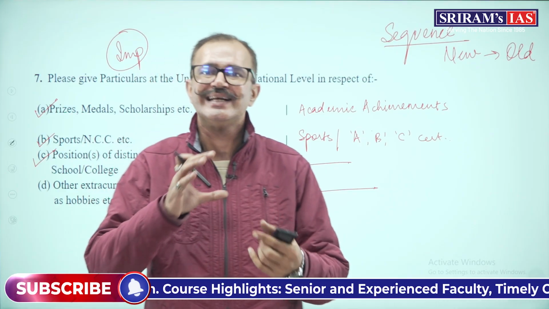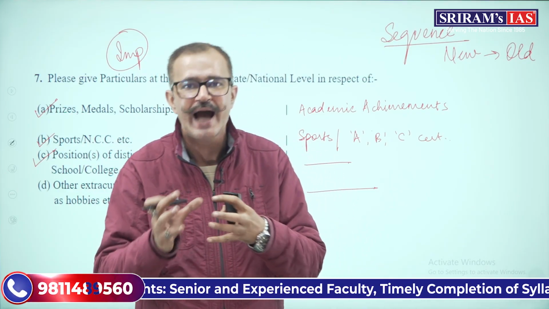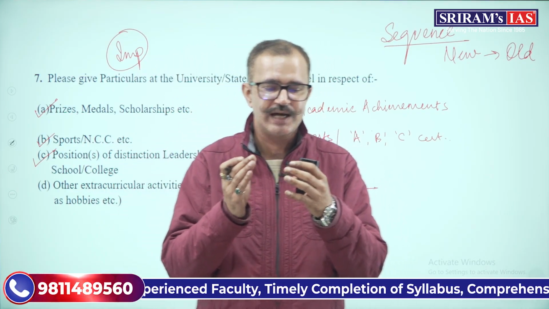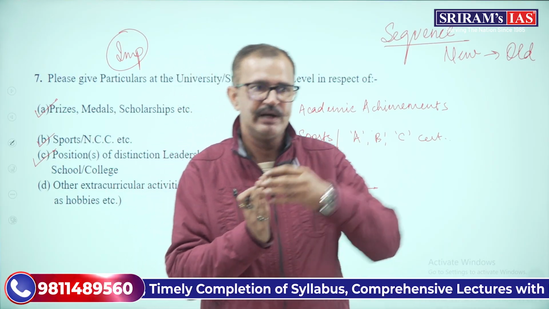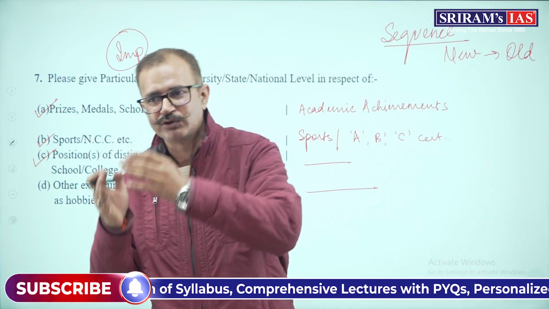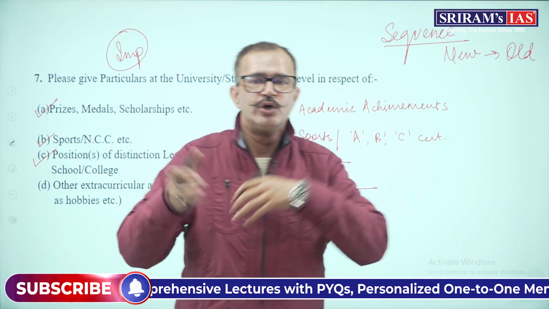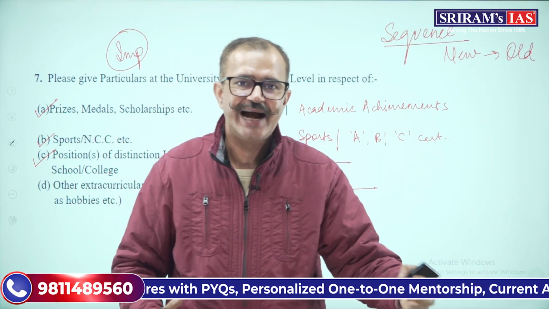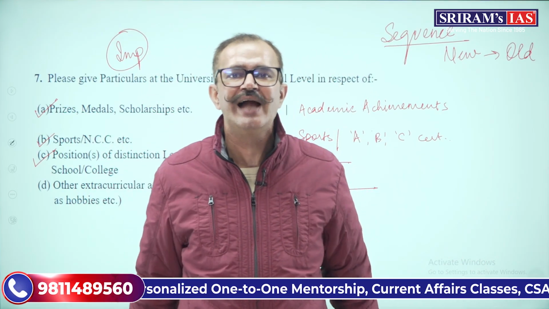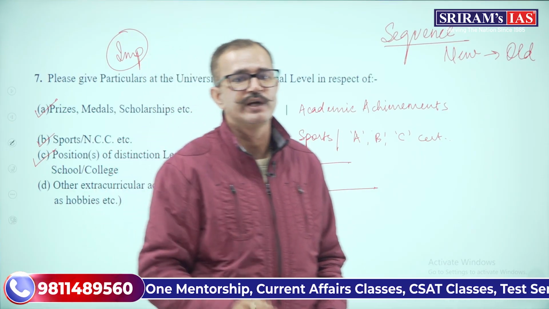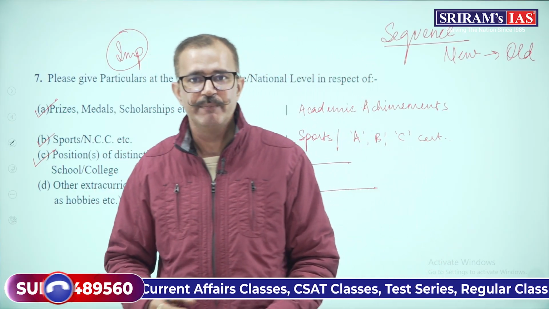Also, the sequence should be maintained. It should not be haphazard. You will not mention something that you have achieved in 2025, then in 2016, then 2020, then 2018. If you are mentioning like this, that shows that you have a lack of clarity. So you have to keep that in mind. This is very, very important.